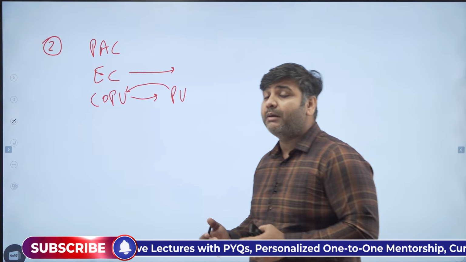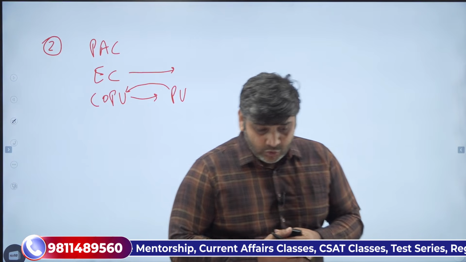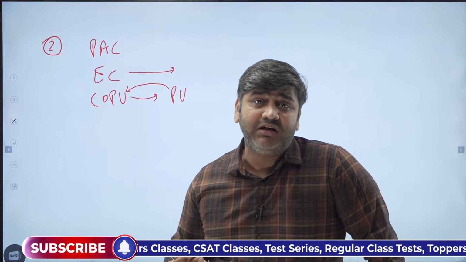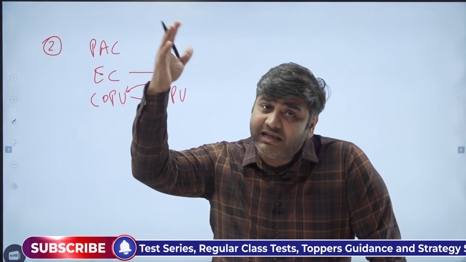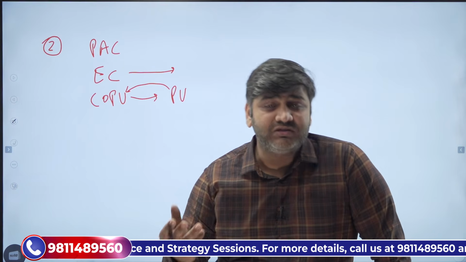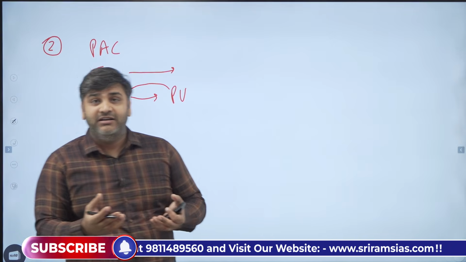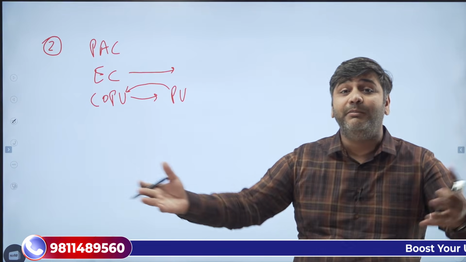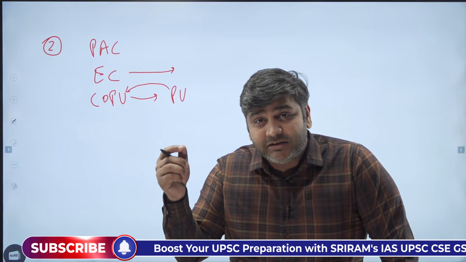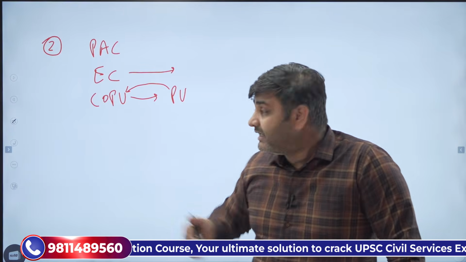Now a particular ministry can come up and ask for 10,000 crore rupees, saying that in order to go forward with all the policies and schemes of the government related to this particular ministry, we need around 10,000 crore. Now maybe that sort of money is not needed and everything can be done within 6,000 to 7,000 crore. So the estimate committee scrutinizes the estimates, the demand for grants made by different ministries. They look into that demand for grant, that estimate, and then they advise that this much amount of money is not needed, you can reduce the amount. So that is the work of estimate committee.